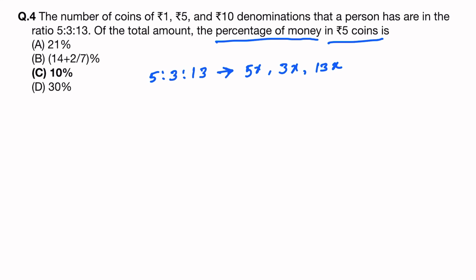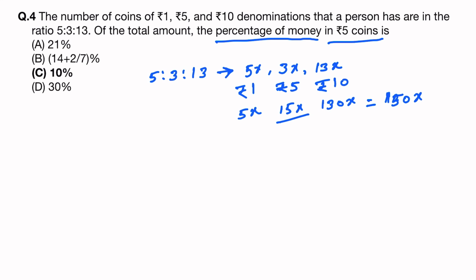So this is rupees 1 coin, this is rupees 5 coin, and this is rupees 10 coins. So total how much will it be? This will be 5x, this is 15x, this is 130x. So total will be 150x. Rupees 5 how much? 15x. So its percentage will be 15x into 100 divided by 150x. So this is 10%. Okay.